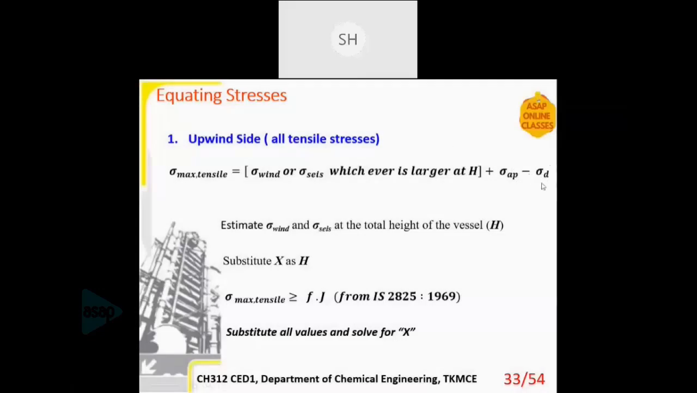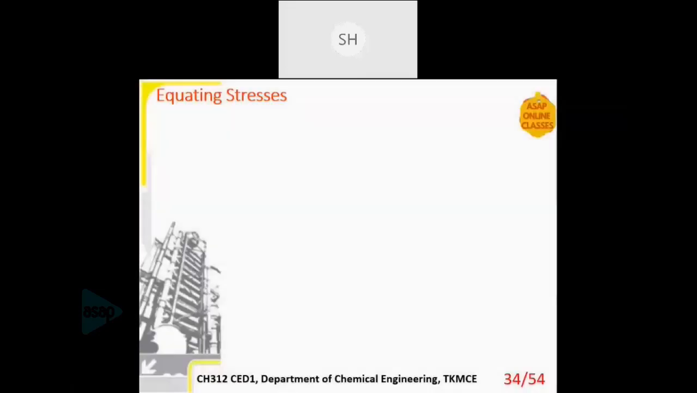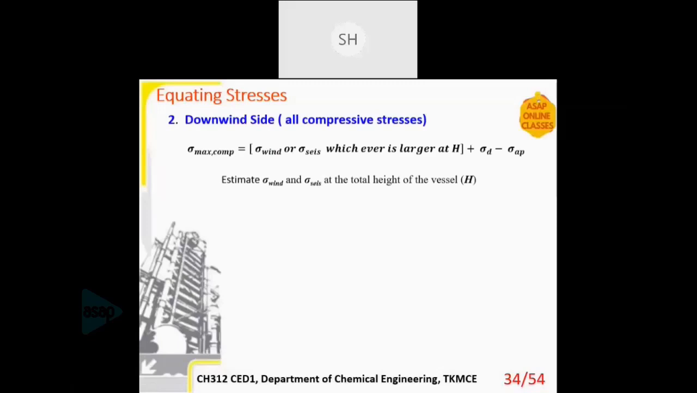The dead weight is subtracted because the dead weight is in the opposite direction of elongation. If elongation is happening in the positive direction, dead weight will act in the negative direction. That is why here it is subtracted and here we are adding it. So that is the only difference. The rest all is the same, plus sigma D due to dead weight minus sigma AP. Rest all components are the same. So then you have to solve this.